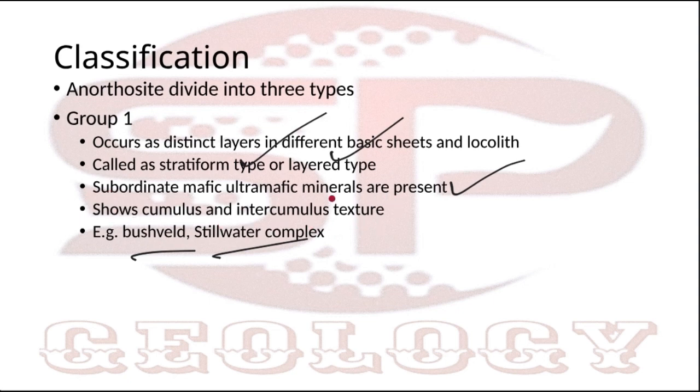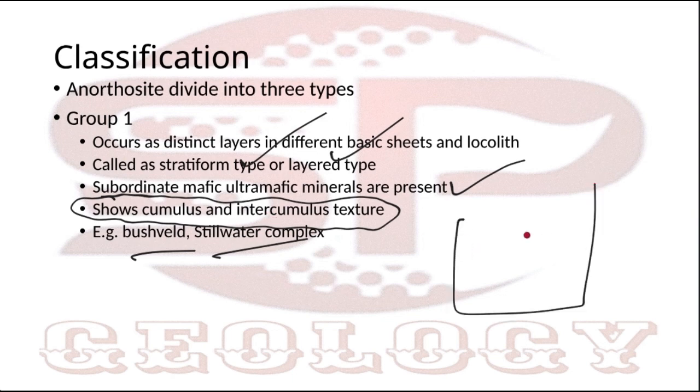Cumulates settle down in the bottom part, and settle down in the upper part of the chamber, because this magma chamber is highly mafic in nature. So these plagioclases will crystallize first. These plagioclases have a lower melting point, so they will crystallize first. We'll go through this melting model, crystallization model in the next slide. Okay, I'll tell you in detail.